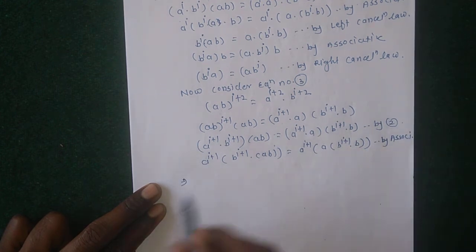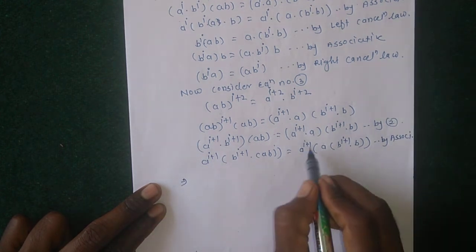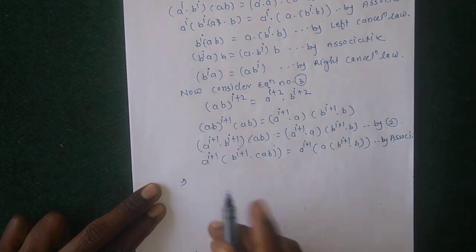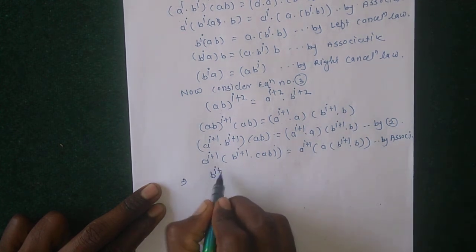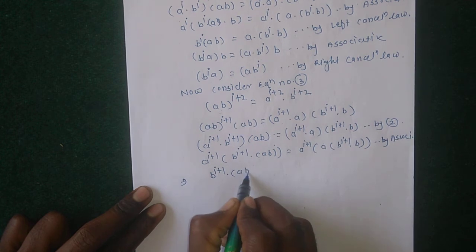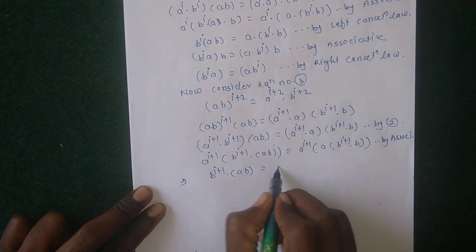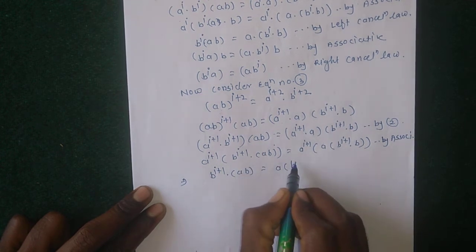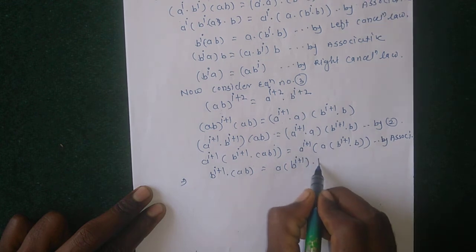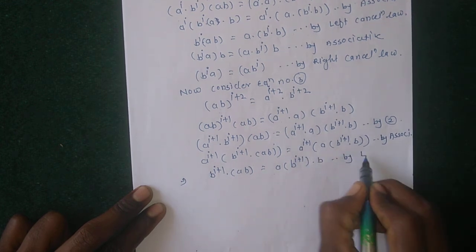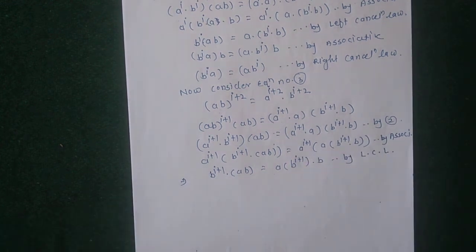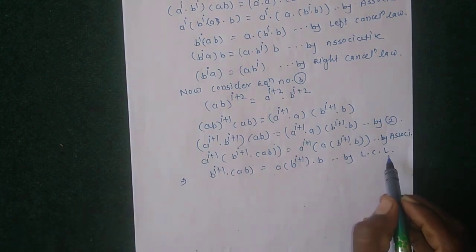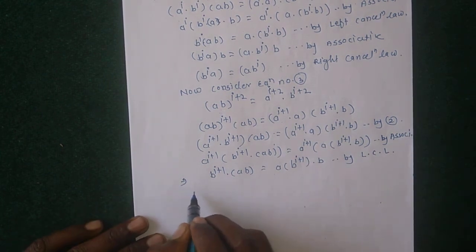But by using the left cancellation law, a^(i+1) gets cancelled. The remainder is b^(i+1) a b = a b^(i+1) b by left cancellation law. This is LCL, meaning left cancellation law.